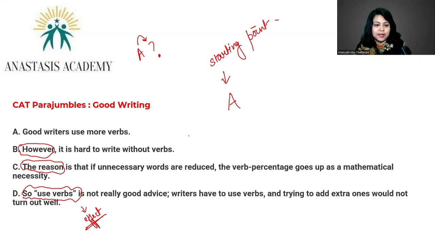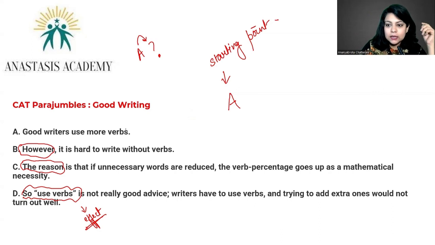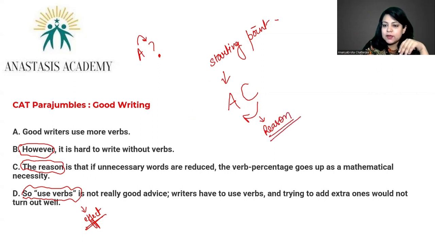A is saying good writers use more verbs. So if you read carefully all the remaining sentences, you will see that C is giving the reason behind A. So C is giving why good writers use more verbs.